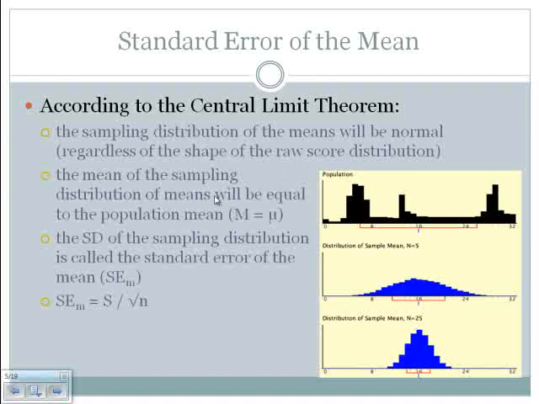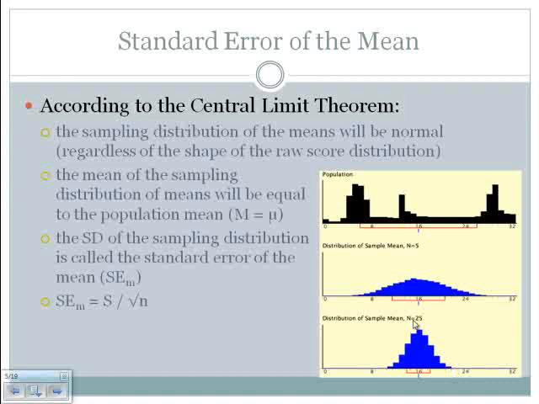The second thing that we know about the standard error of the mean is that the mean of that distribution will be equal to the population mean. And so here is our population again. Its mean is 16. And here are two sampling distributions of the mean, these 1,000 samples taken from that population.